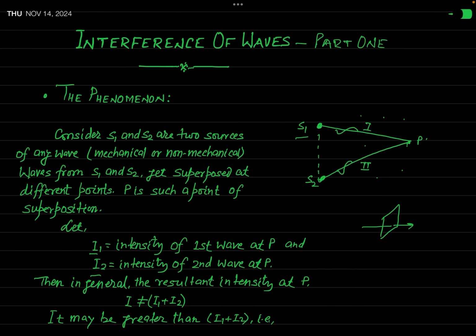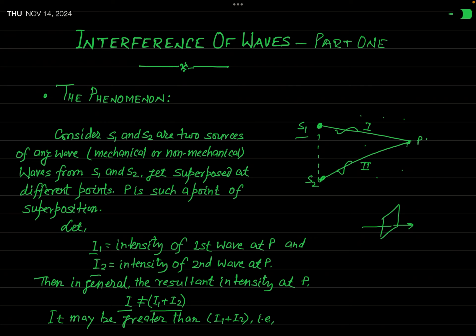Now if you consider that I is the intensity of that resultant wave produced by the superposition of wave number 1 and wave number 2, in other words, I is the resultant intensity at point P. As intensity is a scalar quantity, energy is a scalar quantity, so commonly people think that if I1 is the intensity of the first wave and I2 is the intensity of the second wave at point P, then when these two waves are superposed at point P, the resultant intensity should be simply the sum of the intensities of the two waves.